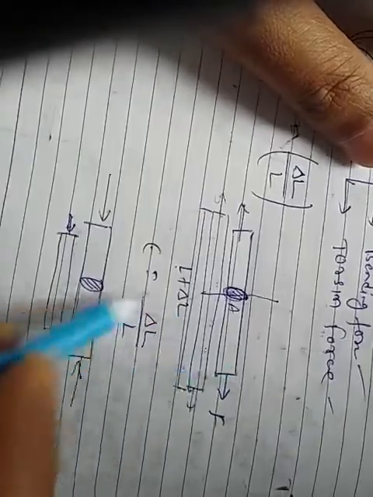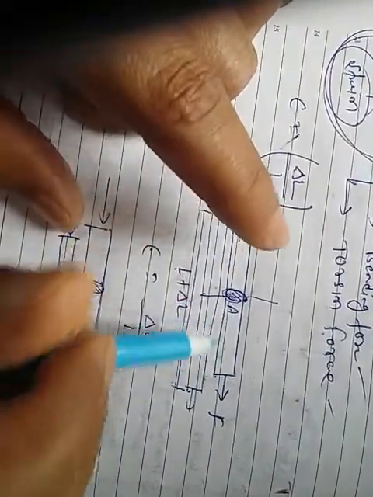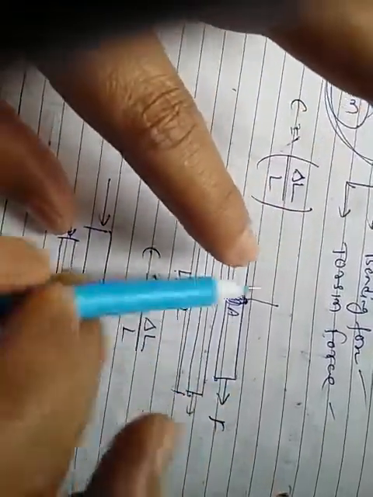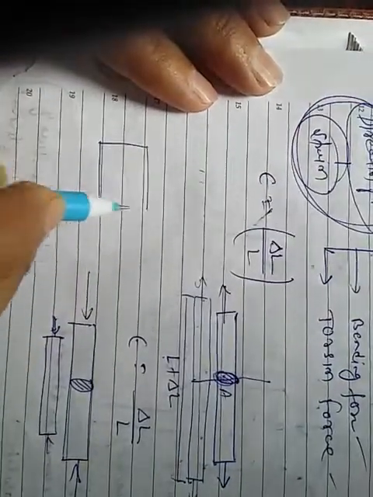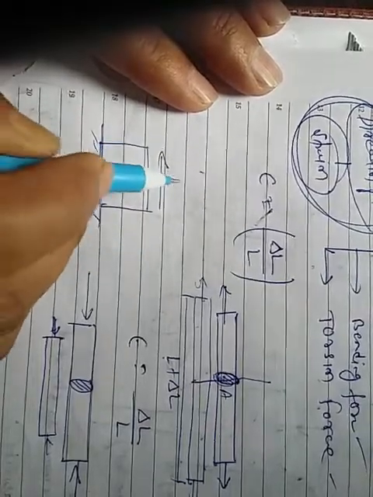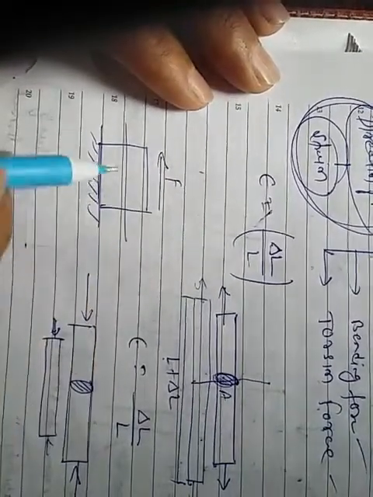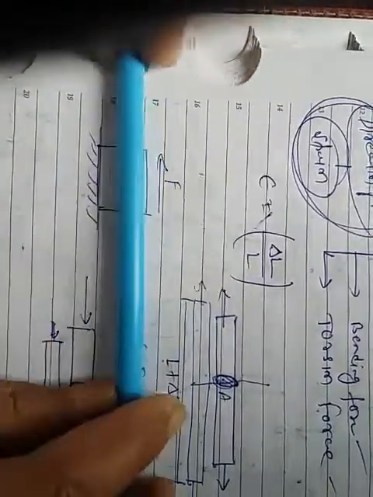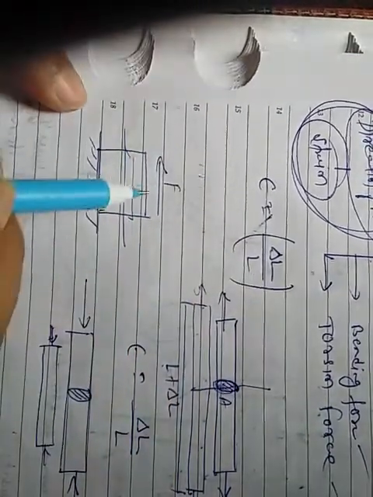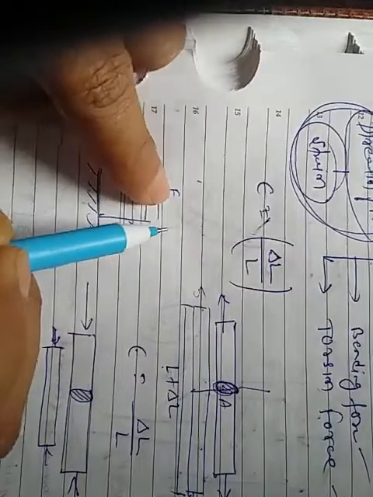So due to tensile force and compressive force, the dimensions change, but the shape is constant. शेप इसमें नहीं बदलता, सिर्फ डायमेंशन चेंज होता है. But in the case of the shear force, in a very similar diagram, the force is applied in this direction, parallel to the cross-section area. You must remember that this force is parallel to the cross-section area. So this is called the shear force.